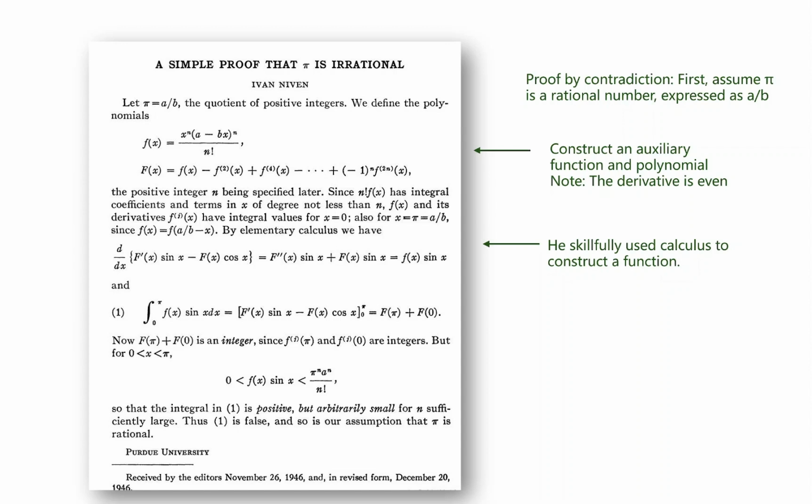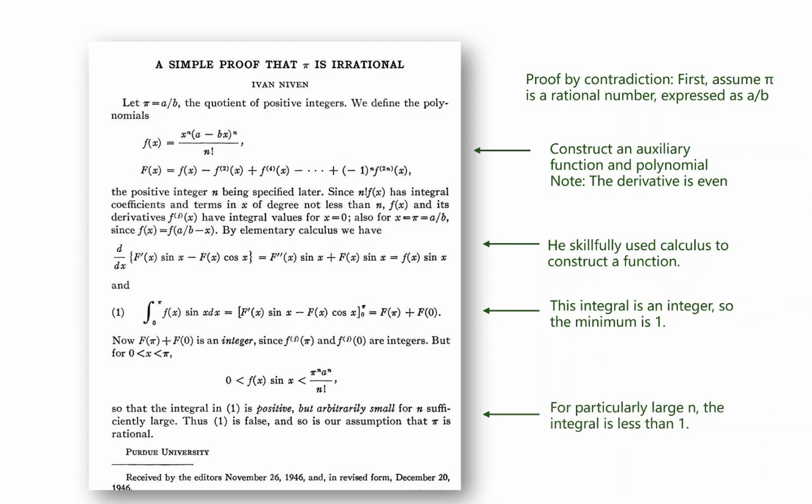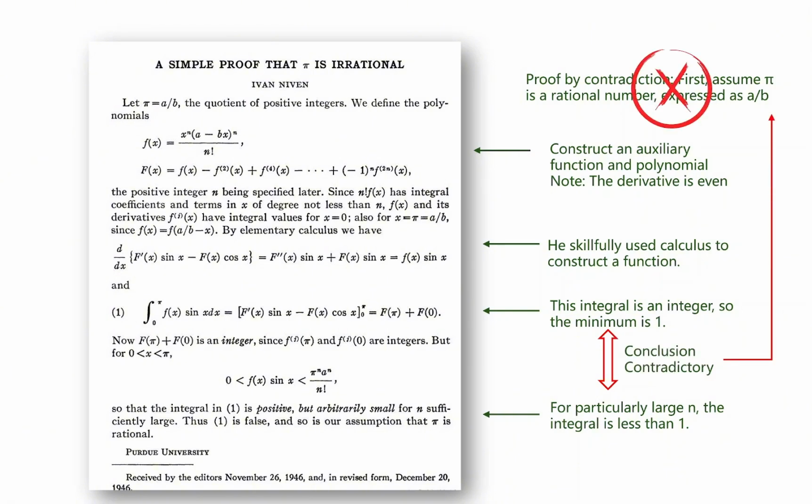number that is 1 or greater. However, if we choose a large enough integer n, this integral becomes less than 1. This creates a mathematical contradiction. So, our first guess was wrong, which proves pi is irrational.